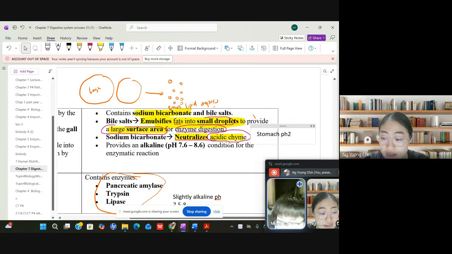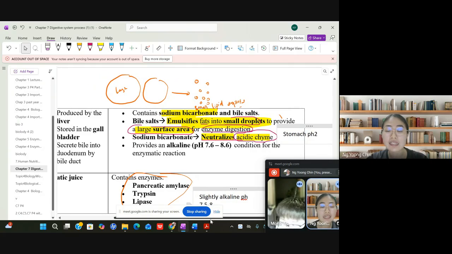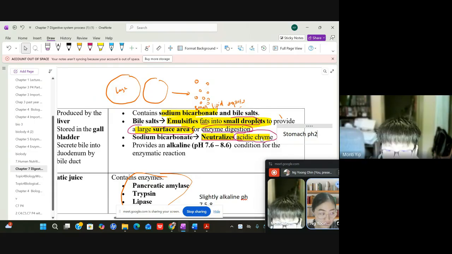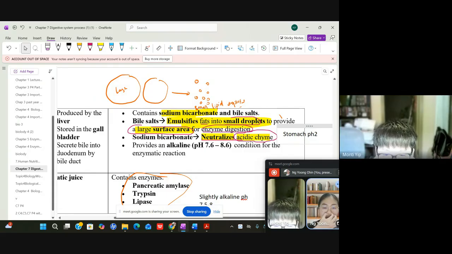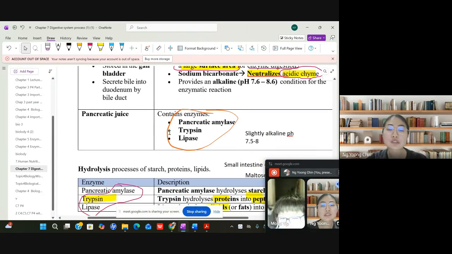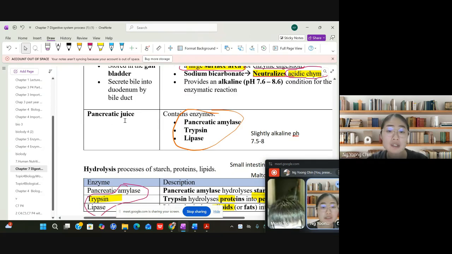So the small intestines will create what we call an alkaline environment, a slightly alkaline environment, because of the bile. The bile will neutralize the acidic chyme and change the pH. From pH 2, they raise the pH to about 7.5 or 8. So whenever the pancreatic juice, which is secreted from the pancreas, comes into the small intestines, it acts in the small intestines.